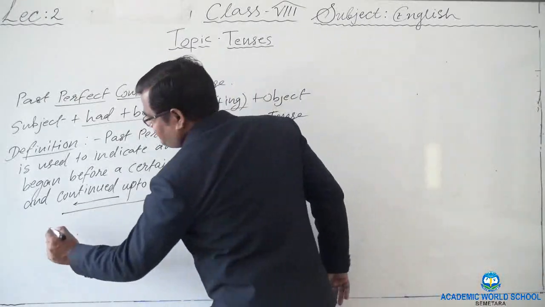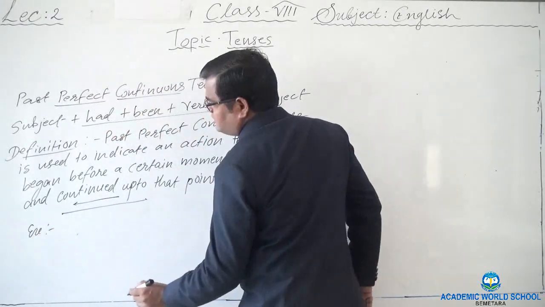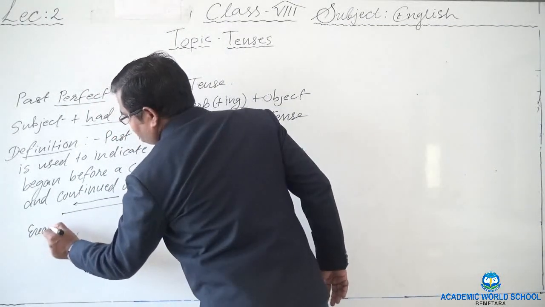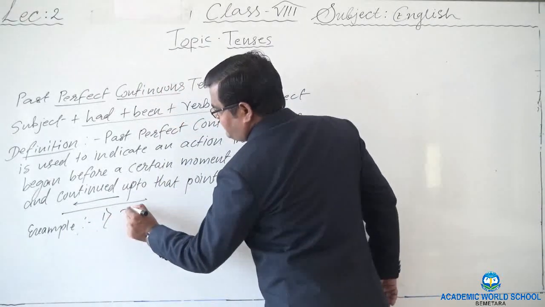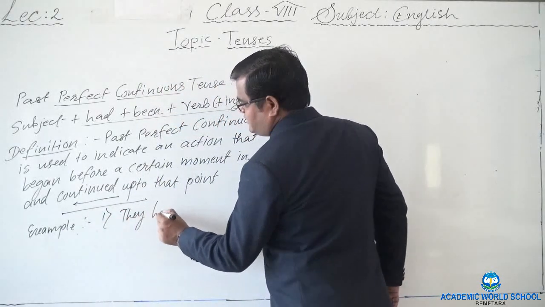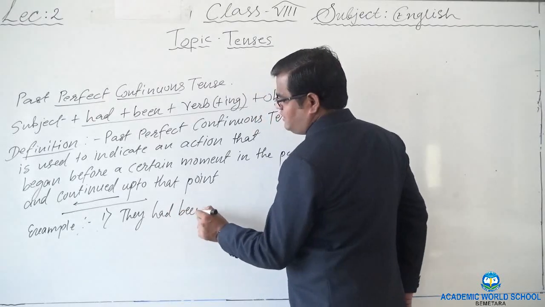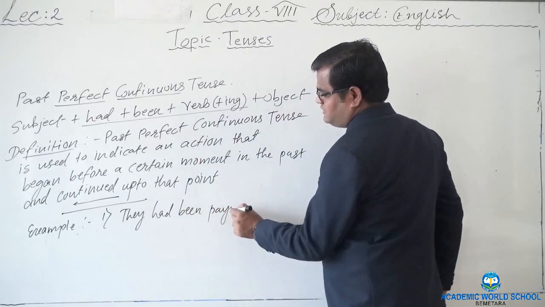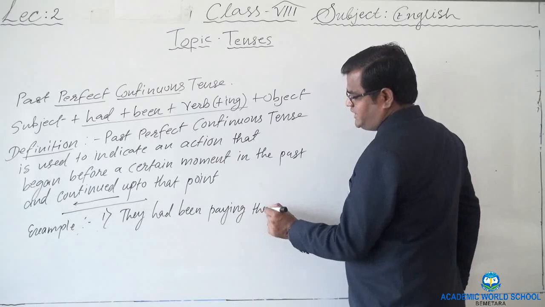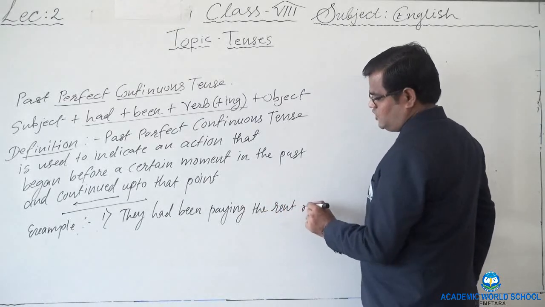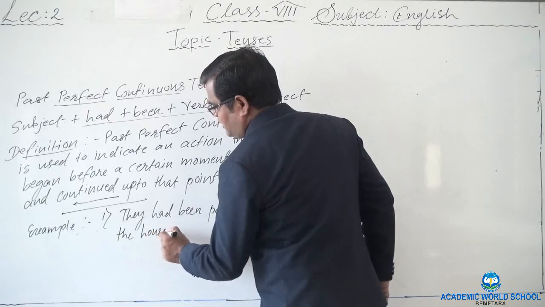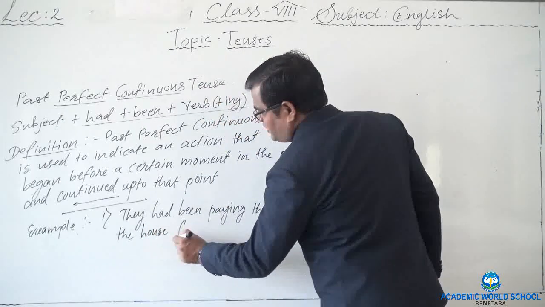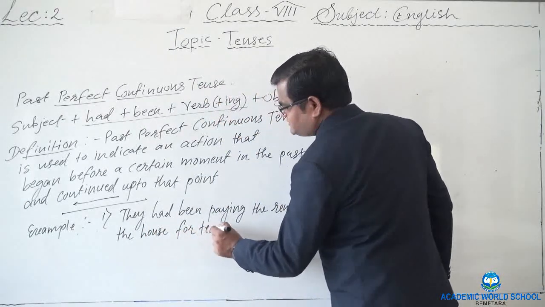Let's write an example here. 1. They had been paying the rent of the house for 10 years.